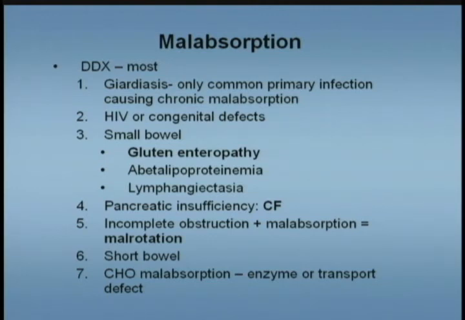HIV can also cause a chronic malabsorption. When it comes to the small bowel, look for gluten enteropathy. Typically, you will have a history of chronic diarrhea starting at around the time that gluten is introduced into the diet. If you are thinking of pancreatic insufficiency as a cause of malabsorption, right away cystic fibrosis is at the top of the list.